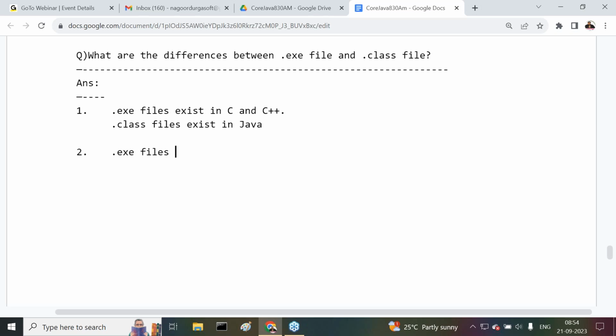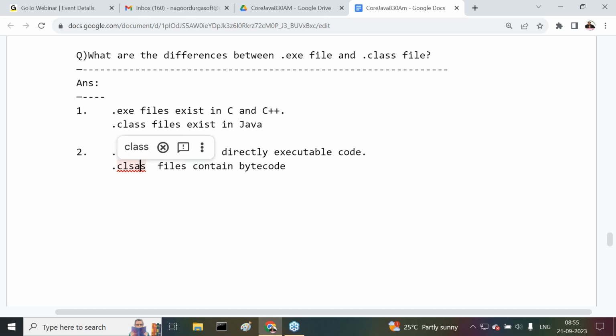Coming to point number two. .exe files contain directly executable code, but whereas .class files contain bytecode. .class files contain what code here?